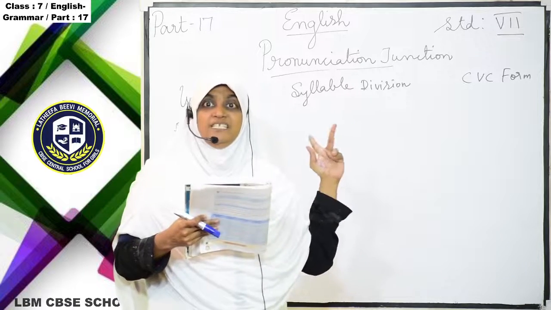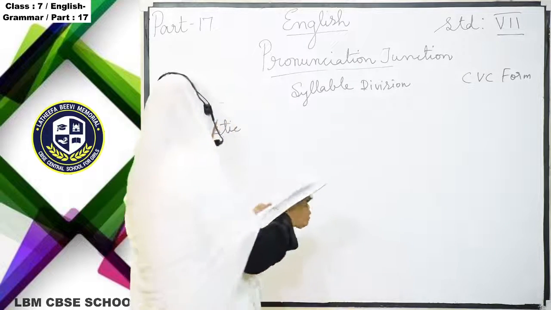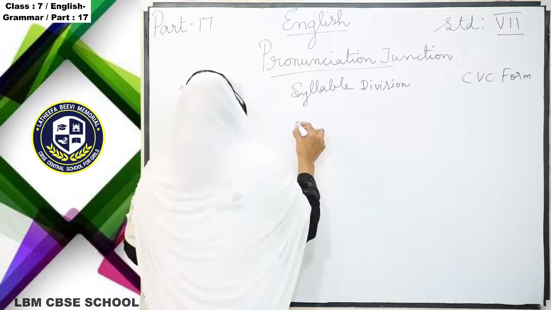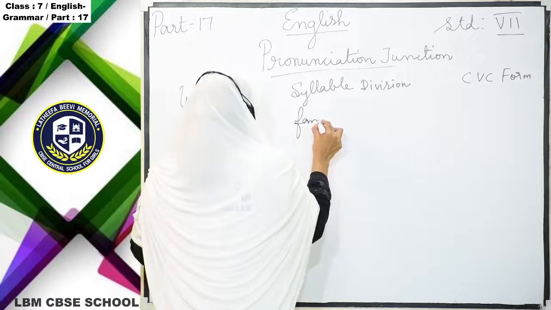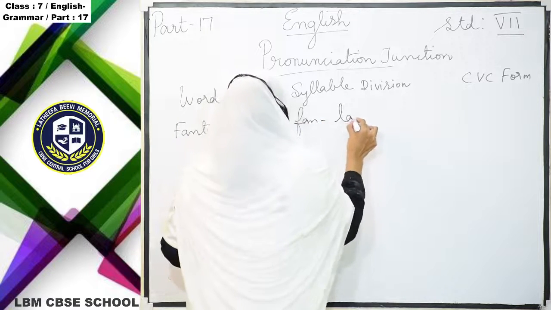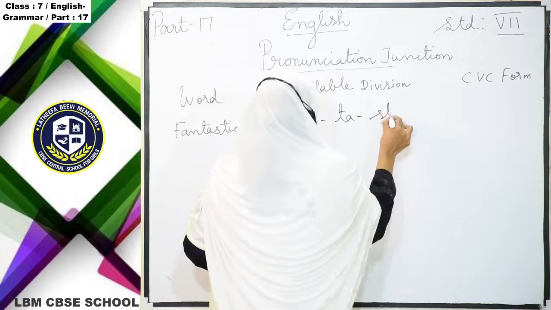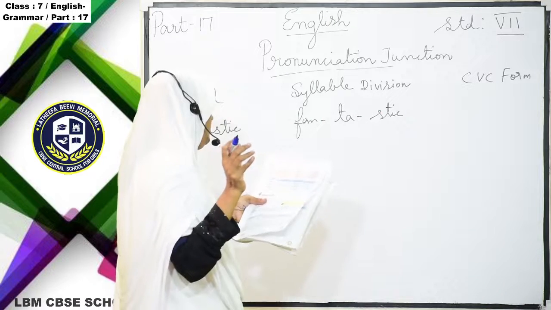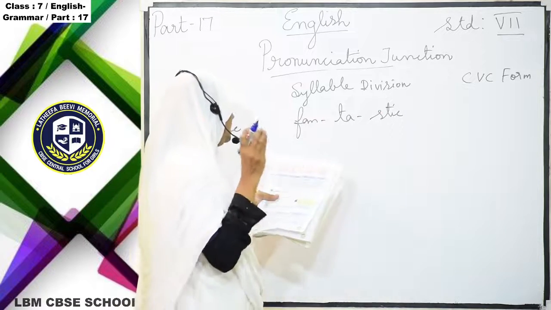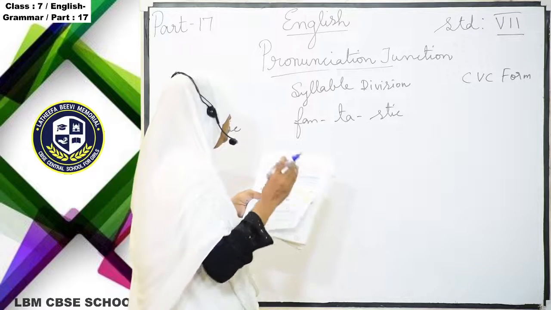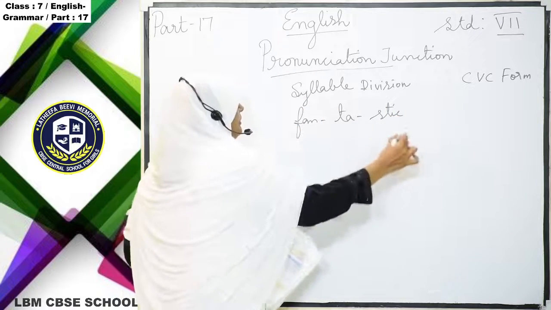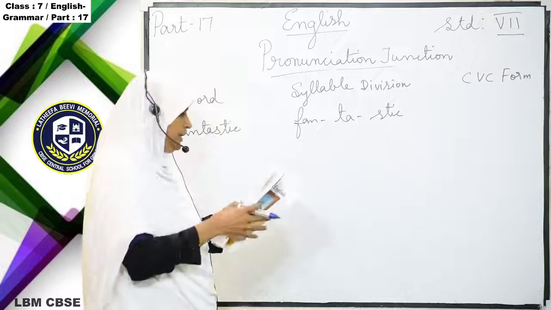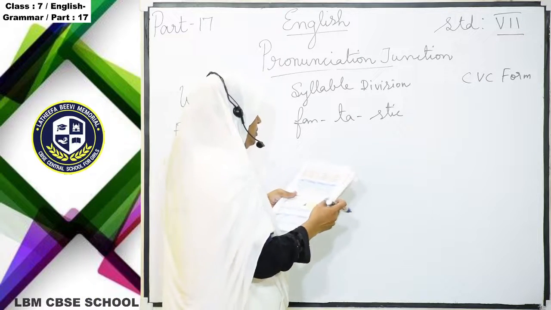How many syllables? 3 syllables are there. And how are they separating? Fantastic. We are going to separate these divisions. How?